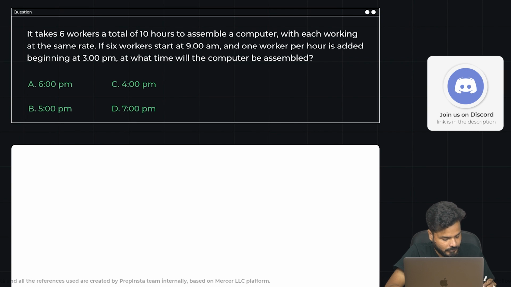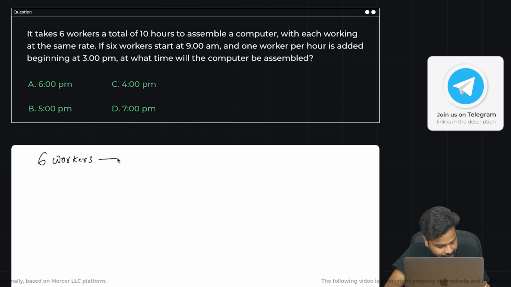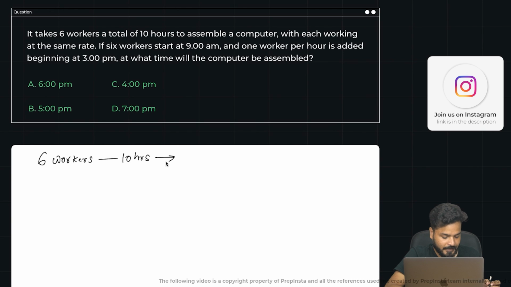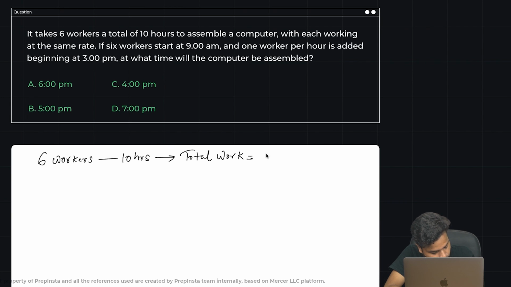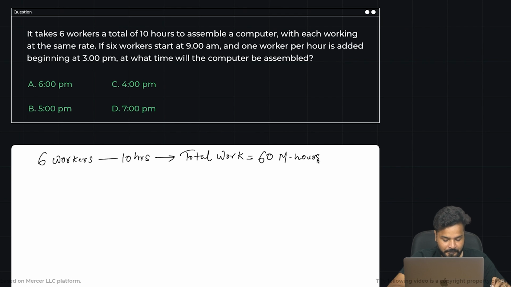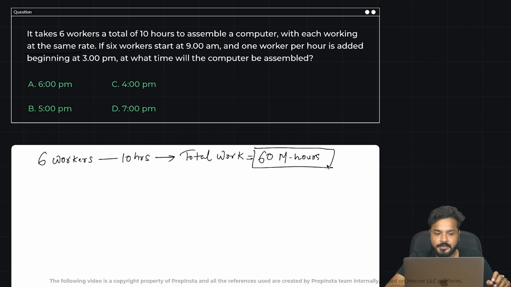Okay. 6 workers take 10 hours to complete the work, or to assemble the computer. So how much total work is required, guys? 6 into 10, 60 man hours. Because it says that each worker is working at the same rate. So this is the total amount of work that we have. That is 60 man hours needed to assemble the computer.